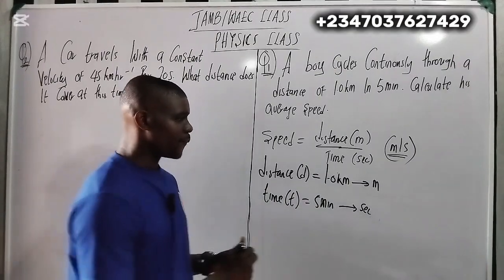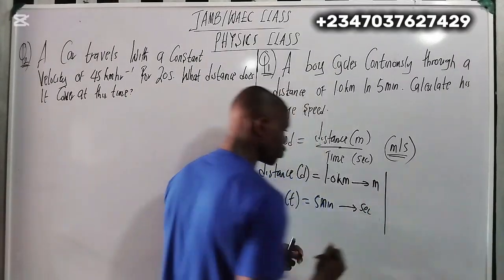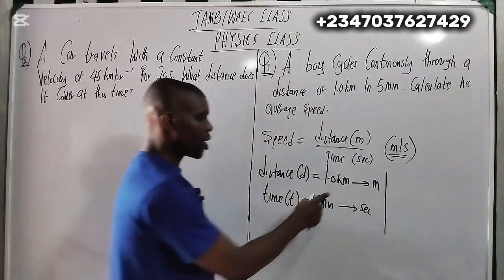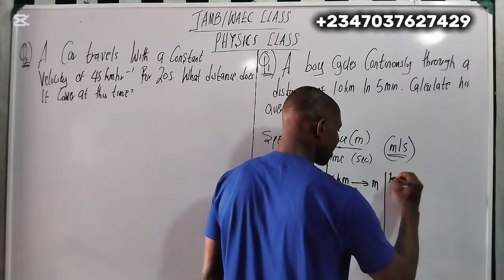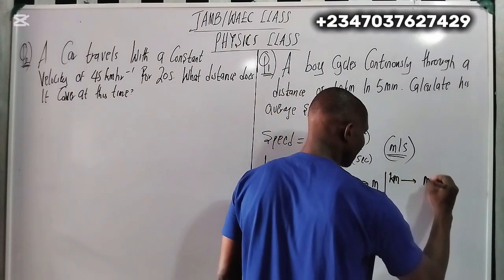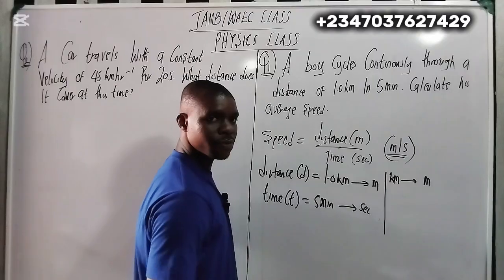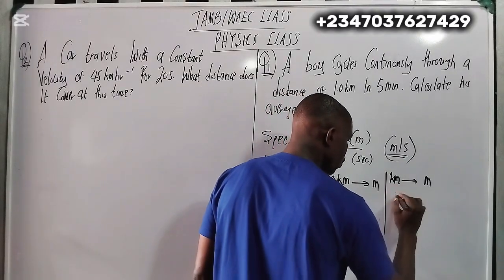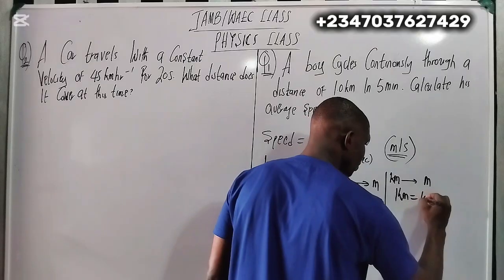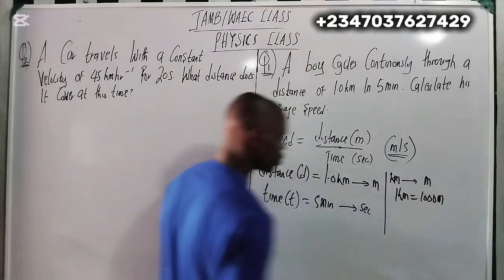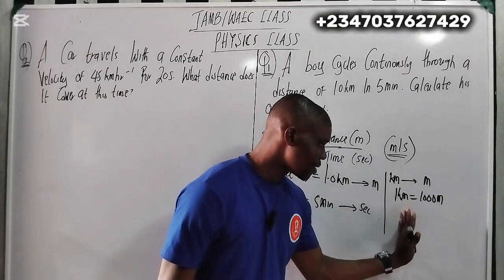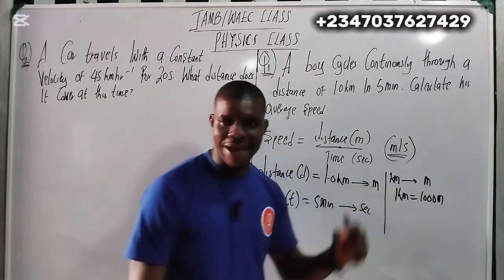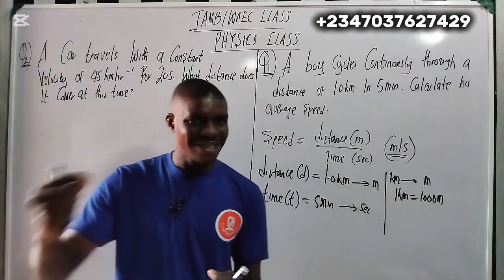Now, the first step to convert from one unit to the other is that you must know the relationship. Here you're converting kilometer to meter. So what is the relationship here? You need to ask yourself. Now, 1 kilometer is 1,000 meters. This is one thing to understand. 1 kilometer equals 1,000 meters. So for every kilometer, you have 1,000 meters.